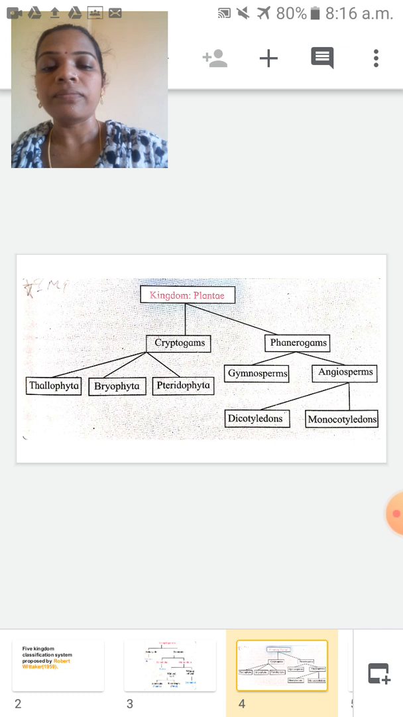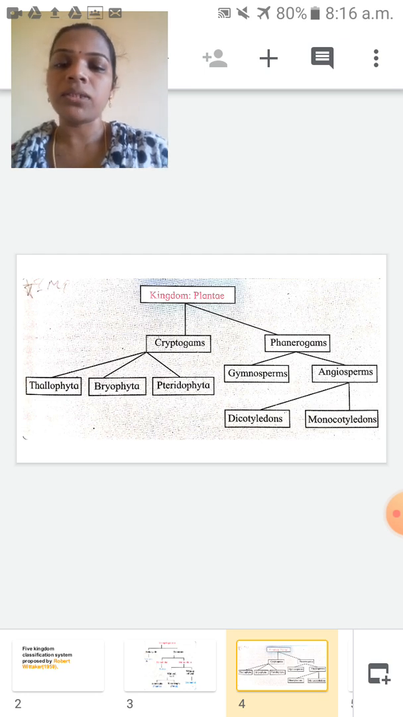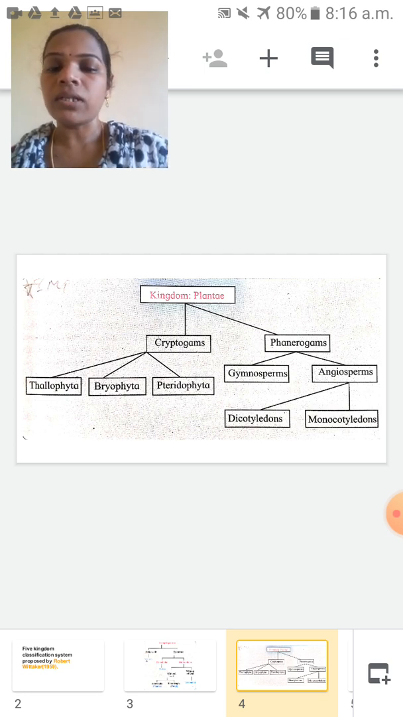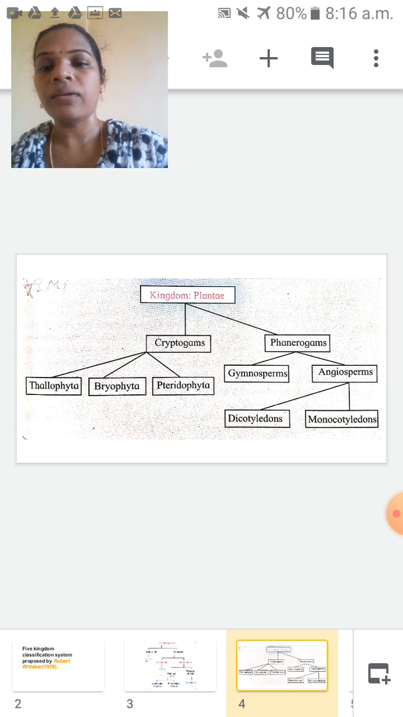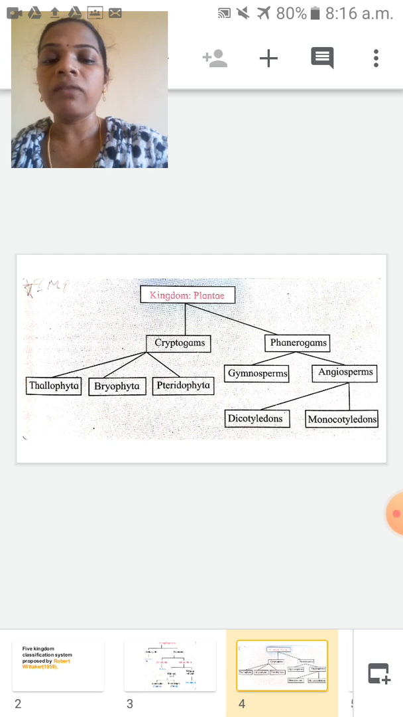Angiosperms are again divided into two groups based on the number of cotyledons: dicotyledons and monocotyledons. Di means two, mono means single. So inside the seed, some plants have two cotyledons, and all those plants come under the dicotyledons group. Where the seeds have a single cotyledon, those come under monocotyledons.